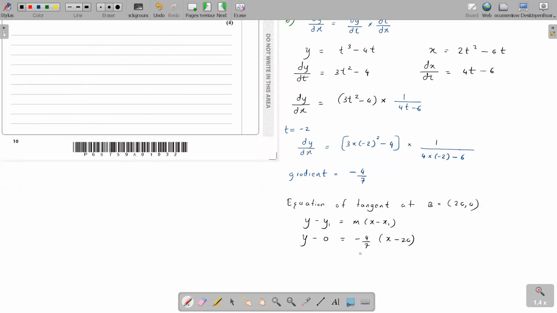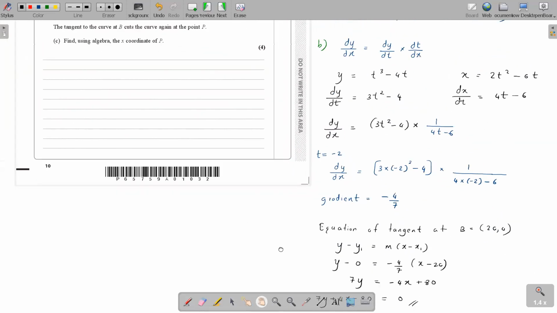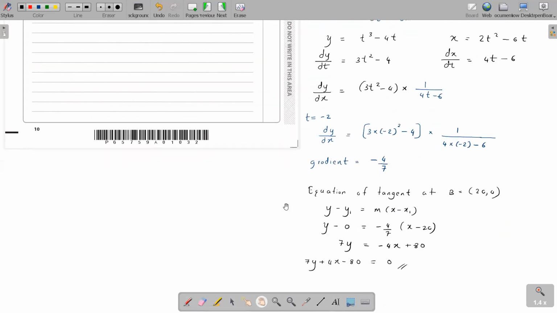Okay. I'll take the 7 to the other side. So 7y equals minus 4 times the bracket x minus 20. Opening the bracket, minus 4x, and minus 4 times minus 20 is plus 80. Is that okay? Yes. So I end up getting 7y plus 4x minus 80 equals 0, which is our show that. Okay. So I'll move on to the next part.